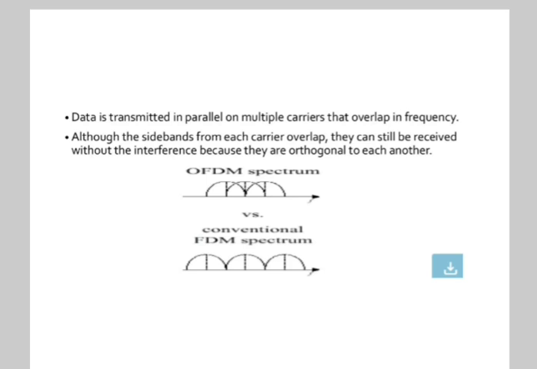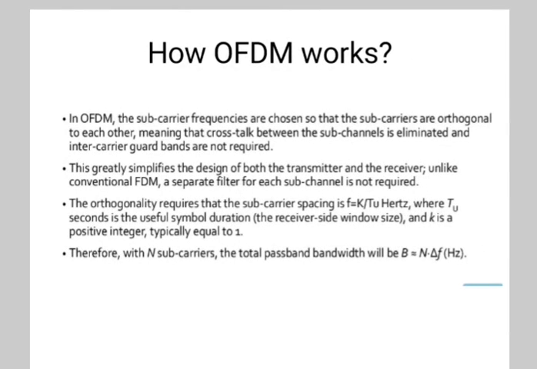Now OFDM can be used in areas like Wi-Fi, DSL internet access, 4G wireless communications, digital television, radio, and broadcast. So these are the areas where OFDM can be used.